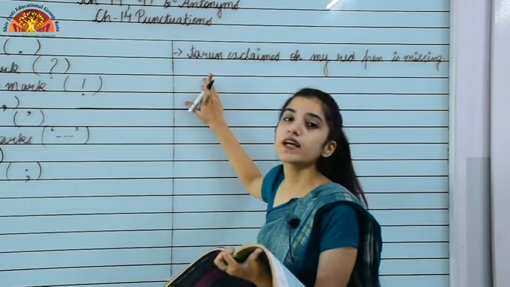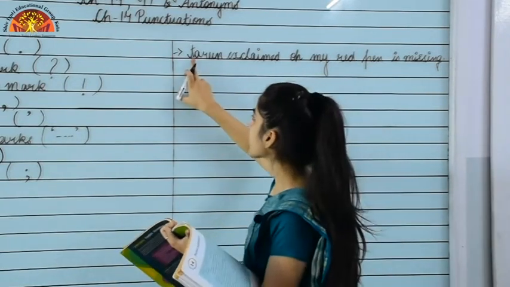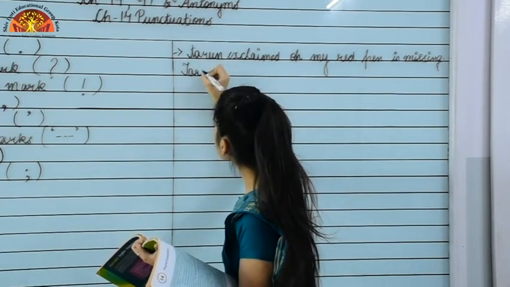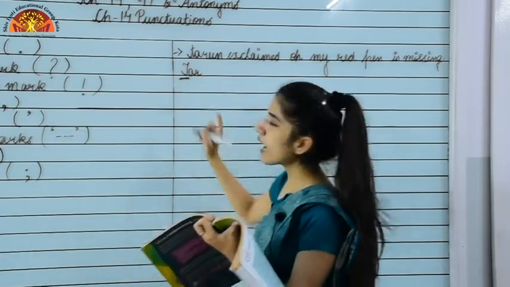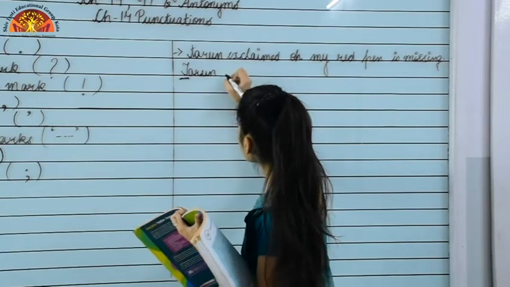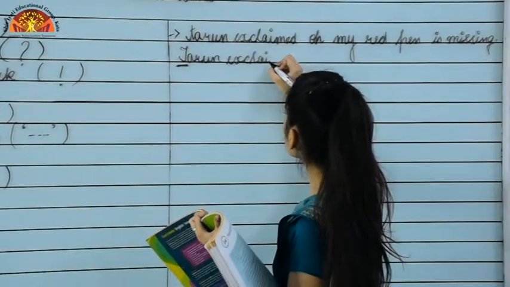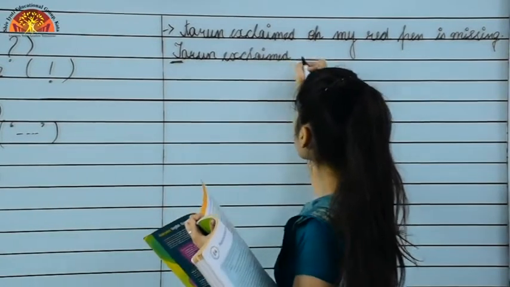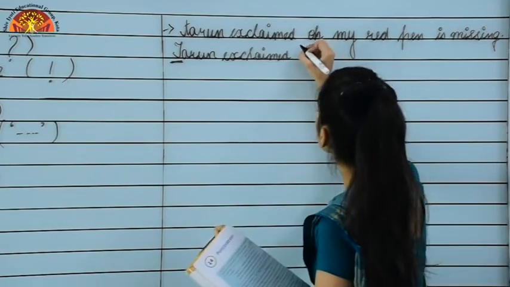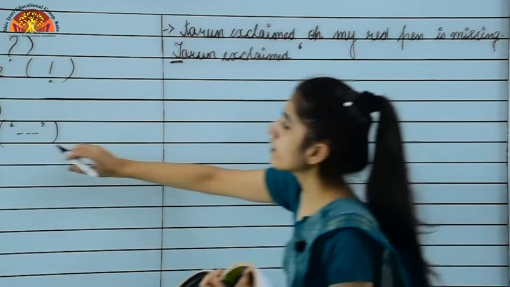As I told you, a sentence always begins with a capital letter, so we will make Tarun's T capital because it's the starting word. Now here you can see that the direct words of the speaker are shown, so we will add quotation marks.